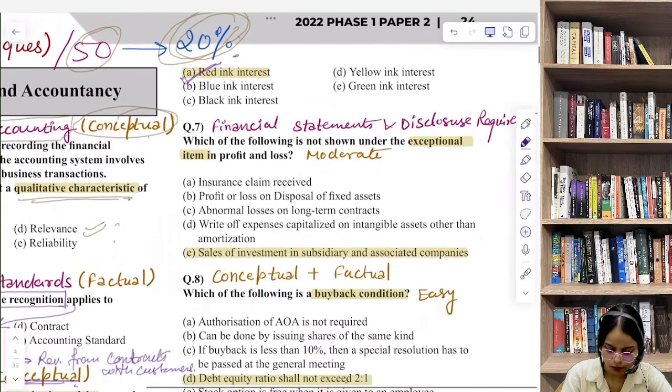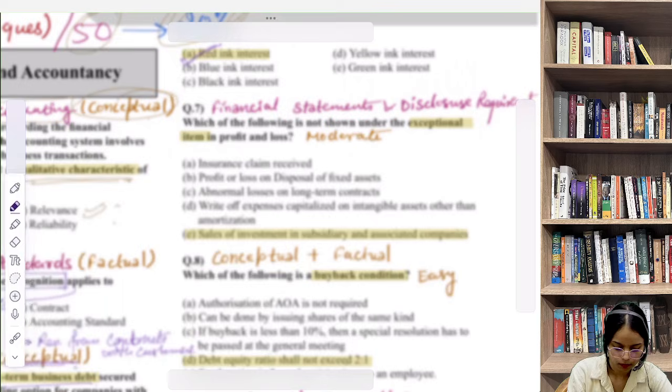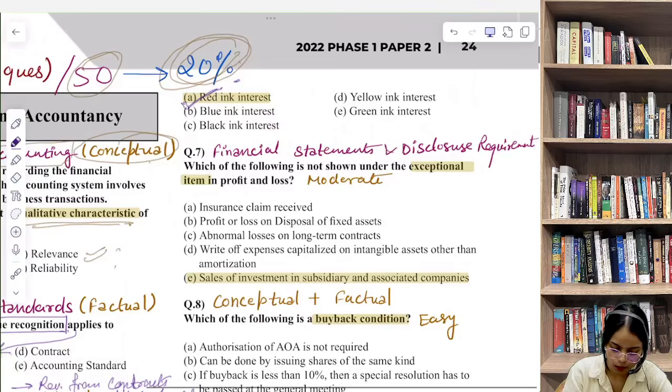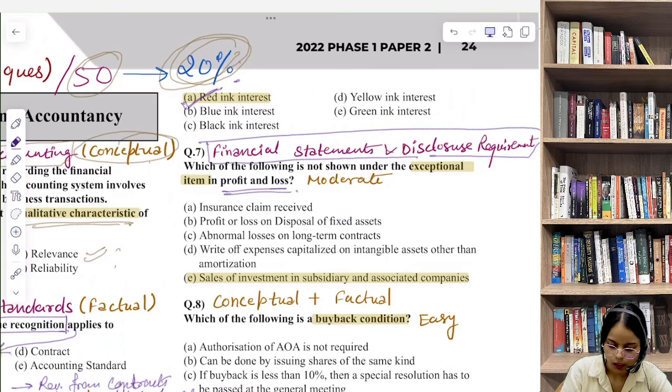Now let's discuss question number 7. Which of the following is not shown under the exceptional item in profit and loss? We are talking about profit and loss, and the topic is financial statements and disclosure requirements. The level of difficulty was moderate. The correct answer here is sales of investment in subsidiary and associated companies.